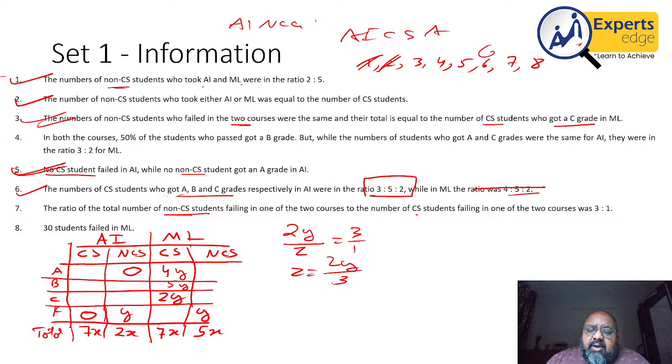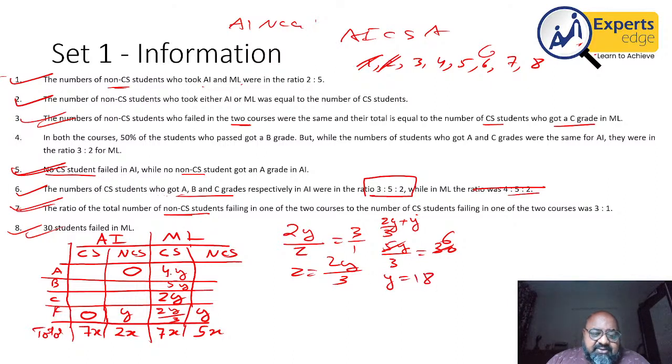Now, where will CS students fail? They have not failed in AI, so obviously these students will fail in ML only, 2y by 3. 7th is also done. Lastly, it says 30 students failed in ML. Now, what is the total number of students who are failing in ML? It is 2y by 3 plus y, which means 5y by 3. This is given equal to 30 according to information number 8. So from here I get the value of y as 18.